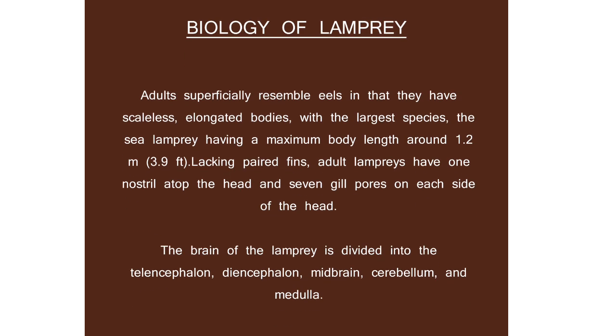Adults of lampreys superficially resemble eels, and when we say eels, it means they are long, slender, and cylindrical. So we can say their body is an elongated, slender, cylindrical, eel-like body, which can grow up to a maximum body length of around 1.2 meters, or 3.9 feet. And we know that if it is 1.2 meters, we are talking about 120 centimeters.